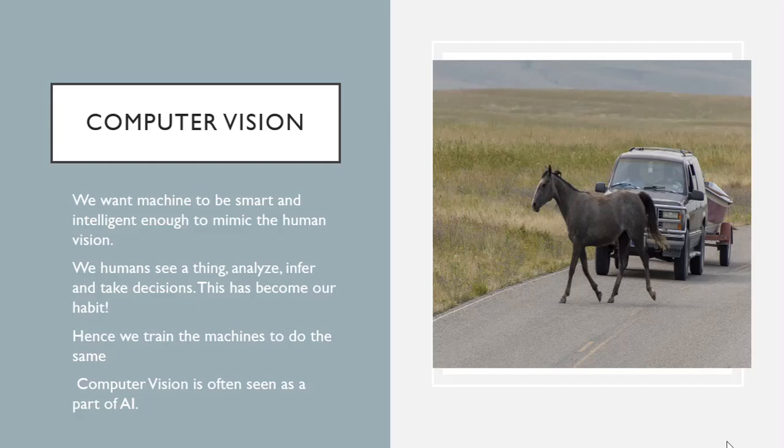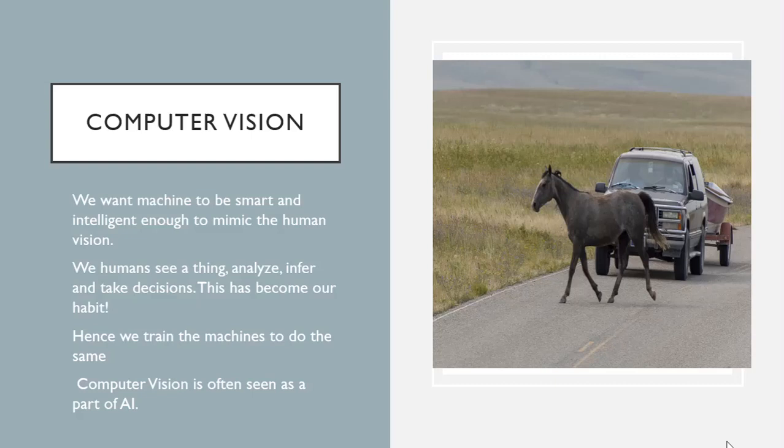There are so many things that a machine has to do simultaneously, and which requires a lot of human brains and energy and time to program code and make machine smart and intelligent enough to mimic the human vision. And from here, this concept of computer vision comes in, wherein you want to mimic the human vision, and this, to simply put it, is computer vision.